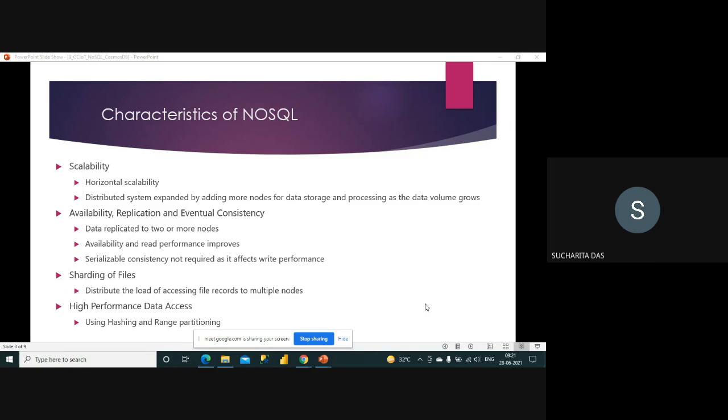Now, when we are talking about NoSQL, it is important to understand the characteristics, meaning what are the requirements or expectations from the NoSQL database. The first characteristic is scalability. It is horizontal scalability. When you talk about scalability, it is usually something like increasing something.